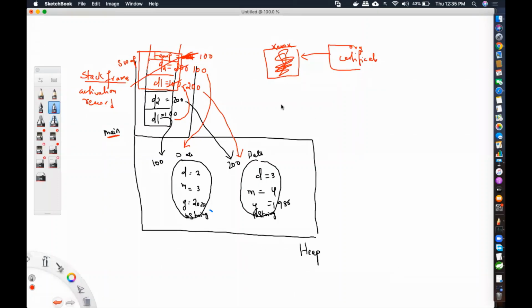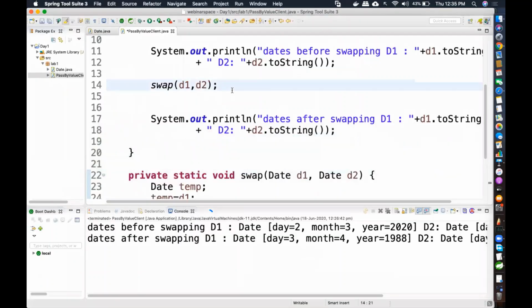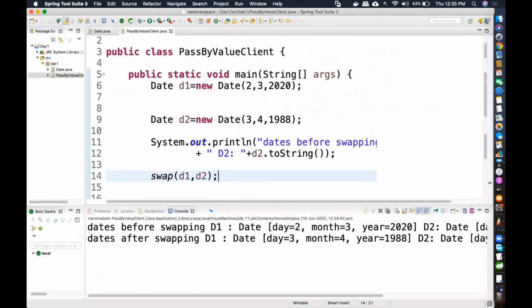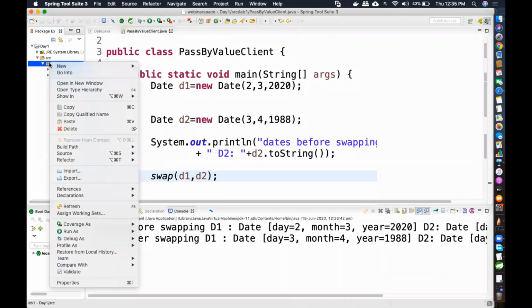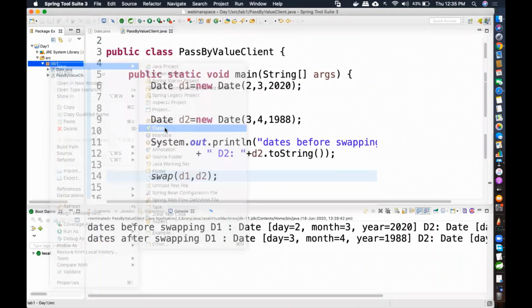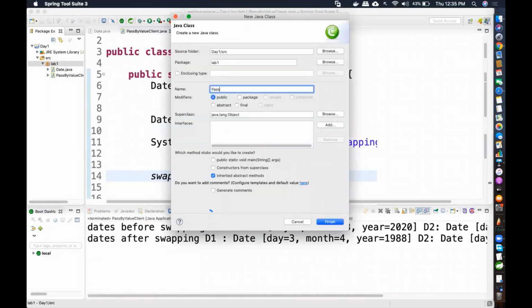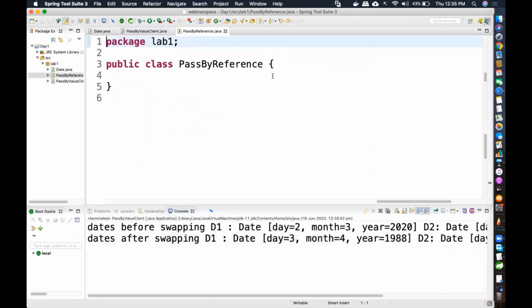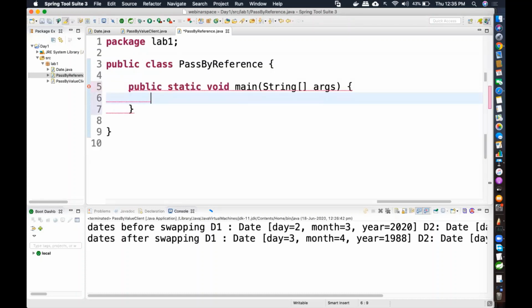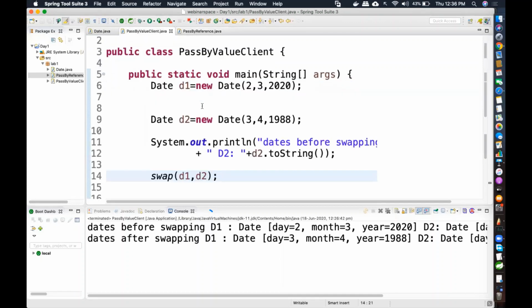So I think I'll try to explain to you pass by reference. Now this is my pass by value. Similarly, I'm going to create another class called pass by reference. Even though in the agenda of the webinar I did mention pass by reference, in Java there is no concept called pass by reference. There is no such concept, and that's what I'm going to explain to you now. Why not?